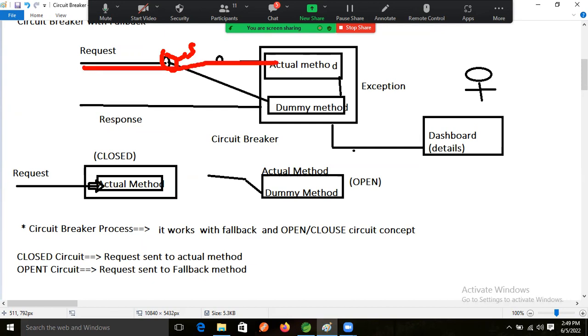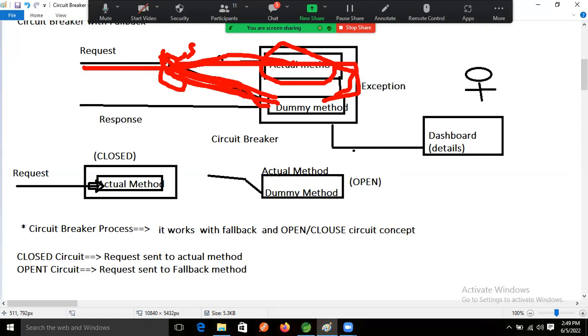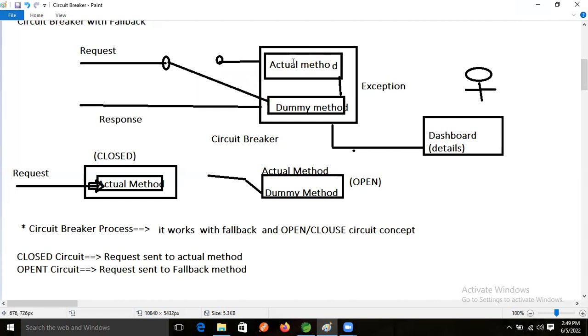Again after 5 seconds, the request will go to the actual method. If the server is still down and the fallback dummy method is responding, then the 21st request will come to the actual method, but after that the 22nd request will go to the dummy method. Again after 5 seconds, the request will come to the actual method. Like this the things will happen, guys.